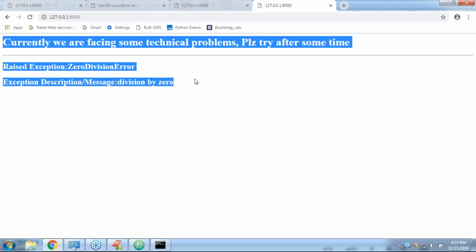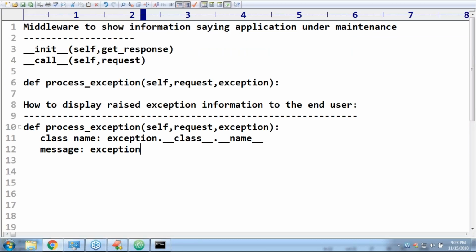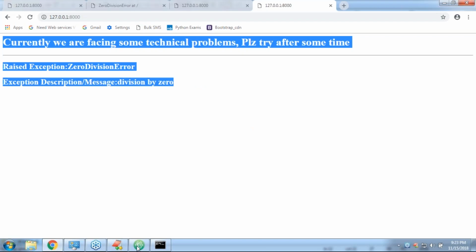That's all. So now, is it possible to take multiple middlewares or not? Please respond. Yes, any number of middlewares you can configure, sir. Something like, do you know?